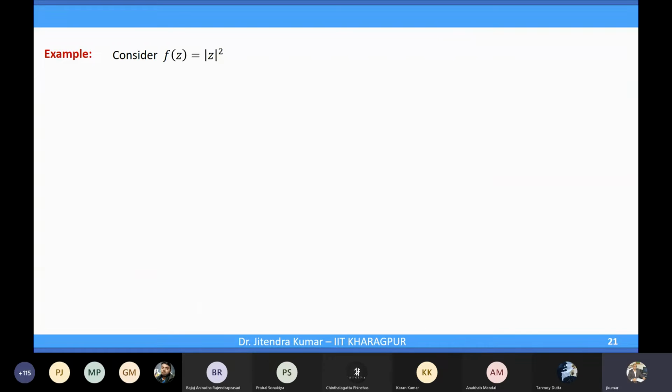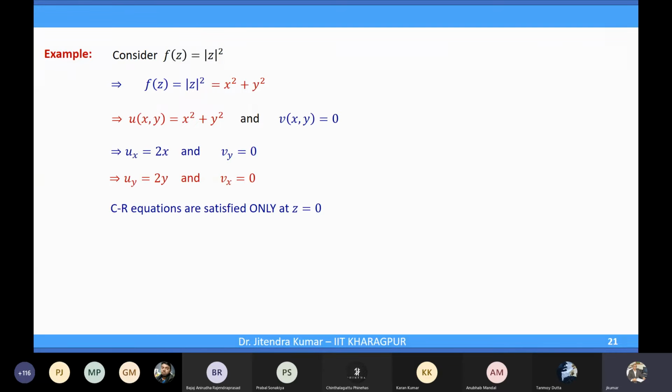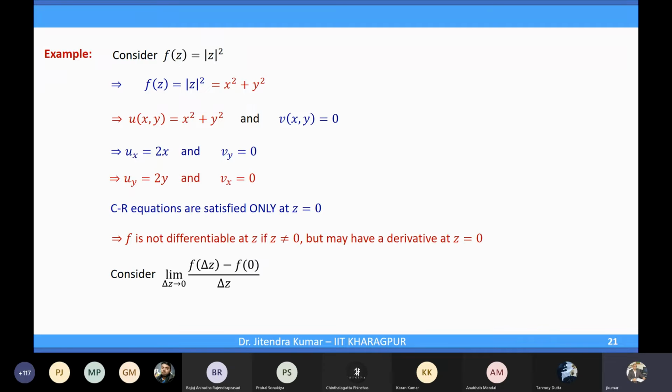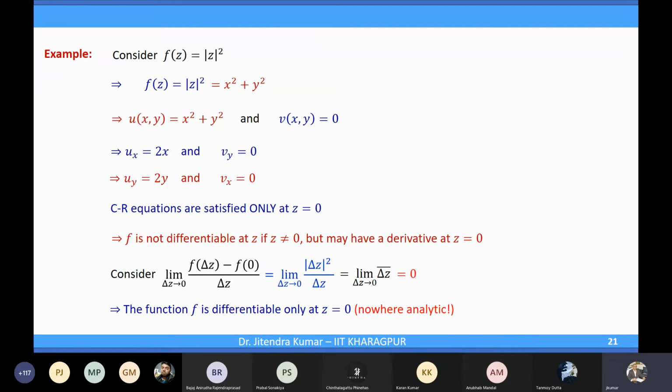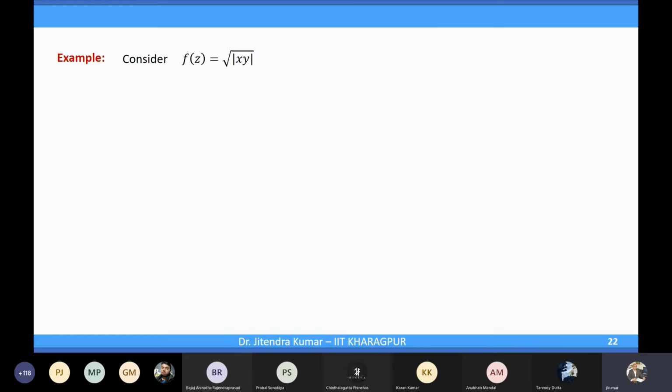Okay, let's go through some other examples, then probably it will be clear. So here again, a similar nature, the CR equations are satisfied only at z equal to 0. So f is not differentiable at any z other than 0, that we can guarantee. It may or may not have a derivative at z equal to 0. When we check, we realize that the function is differentiable at z equal to 0, but it is nowhere analytic.